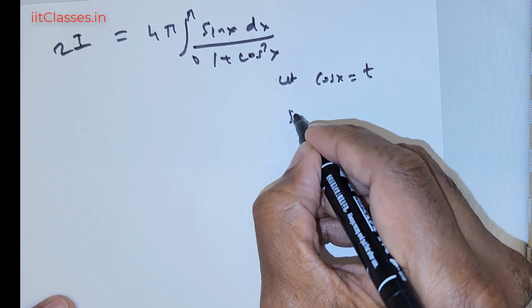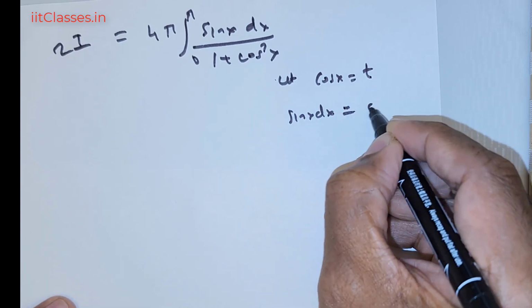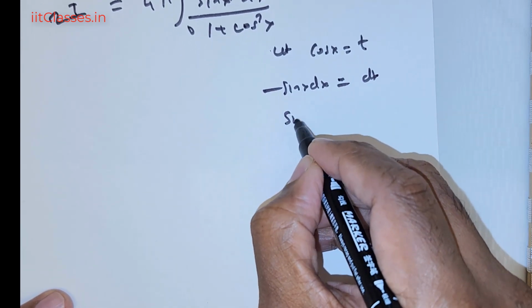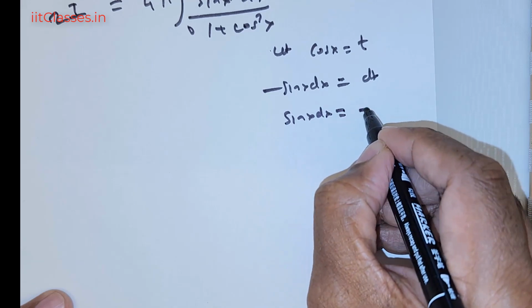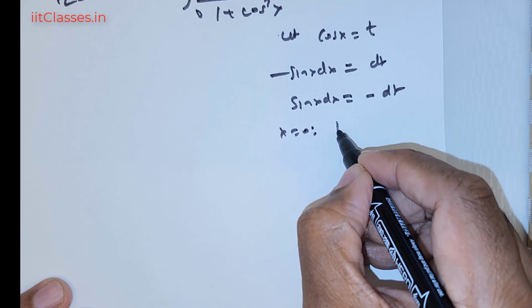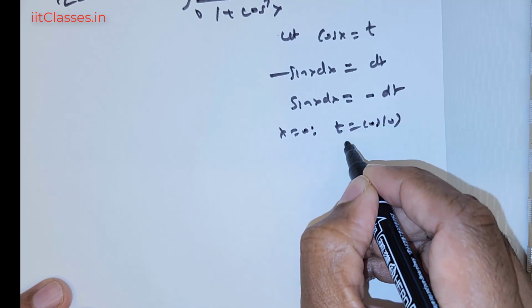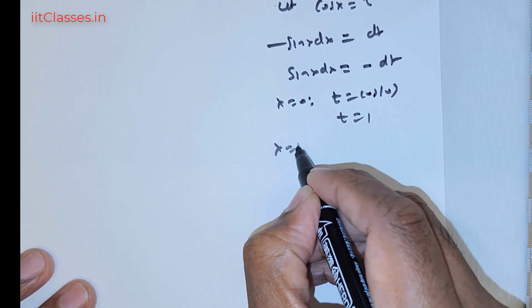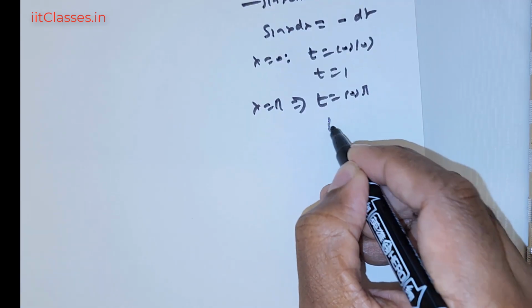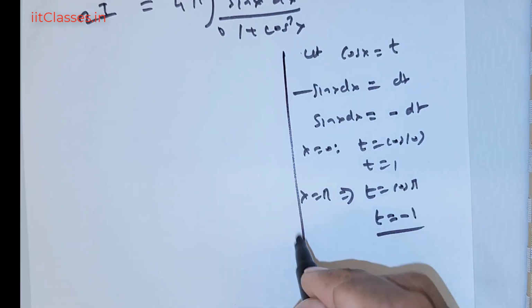Now can I take cos x is equal to t? Can I make the substitution? So I get sine x dx is equal to dt with a negative sign. So you have sine x dx is equal to negative dt. Now when x is equal to 0, t is equal to cos of 0, which is nothing but t is equal to 1. When x is equal to pi, t is equal to cos of pi, which means negative 1.